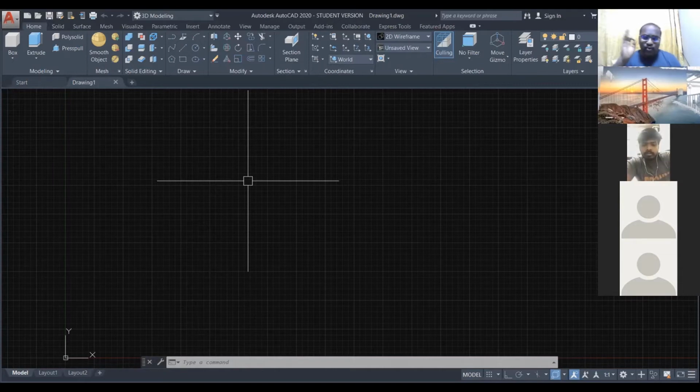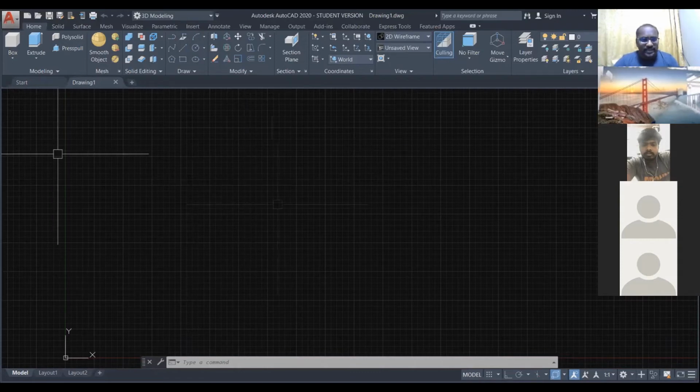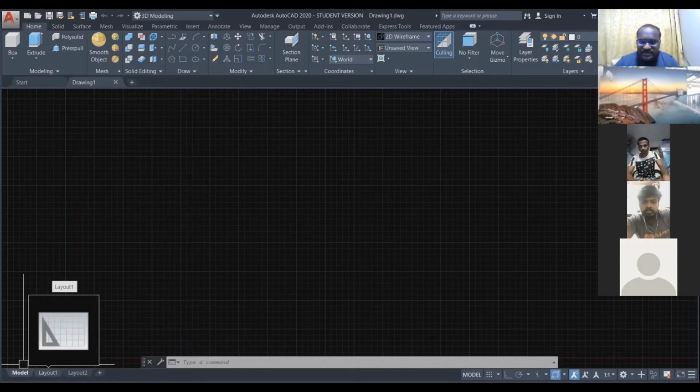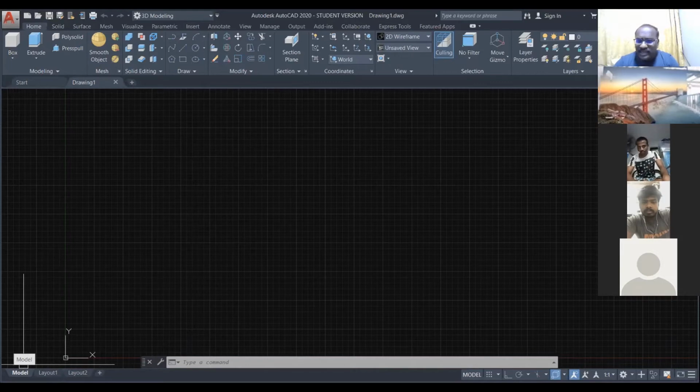Okay? Before going to draw the line, if you want to draw any sketches in AutoCAD, there is one thing that is very important. What do I mean by that? If you want to draw the sketch, you have to choose the paper, right? Without paper, we cannot draw anything. Even if you have the pencil, you don't have a surface to draw on. See in AutoCAD, this is a space, right? In the left corner, there are two or three tabs. One tab is model space.